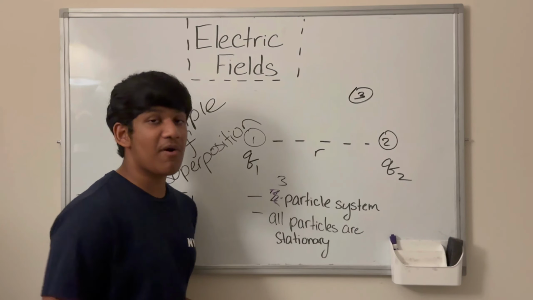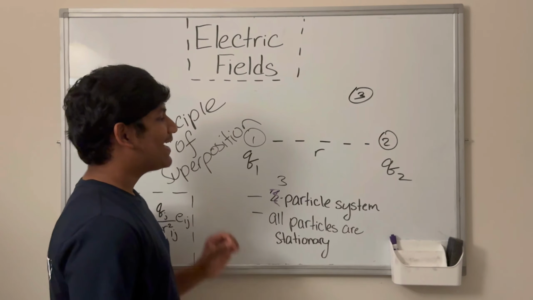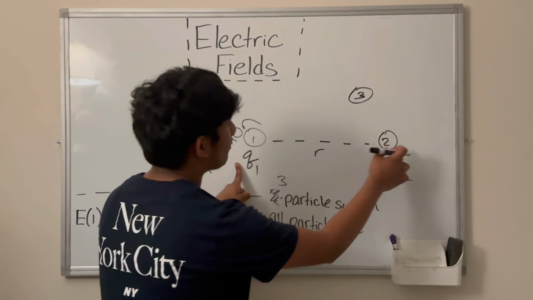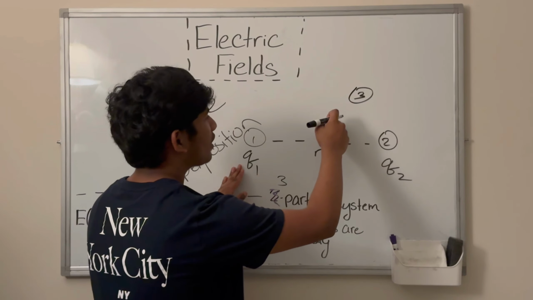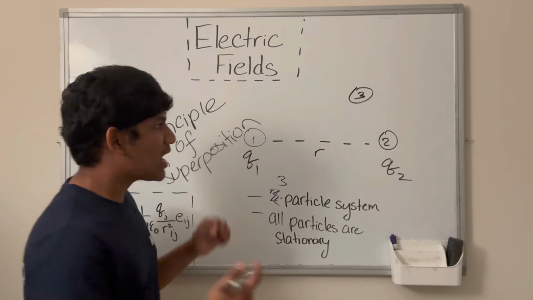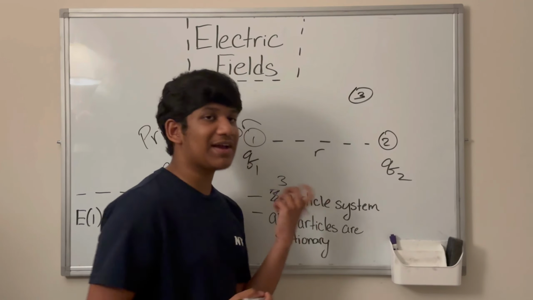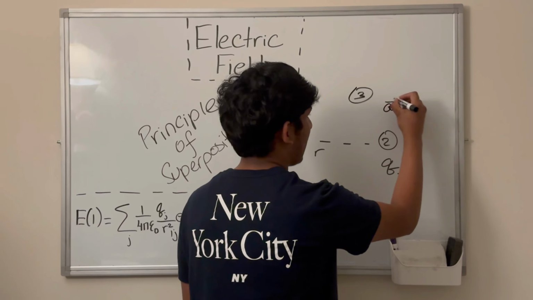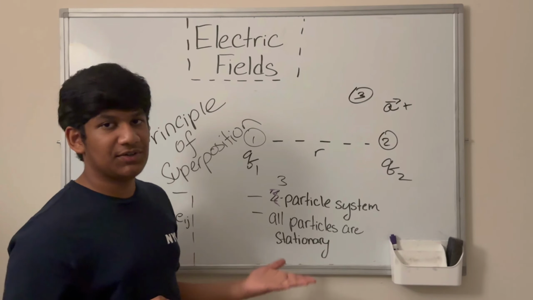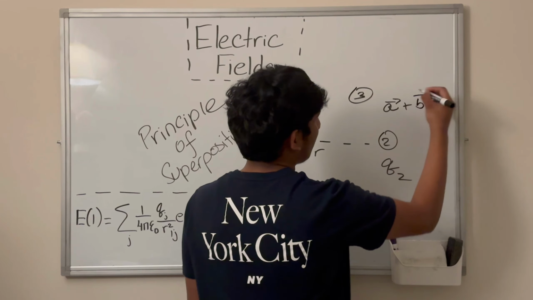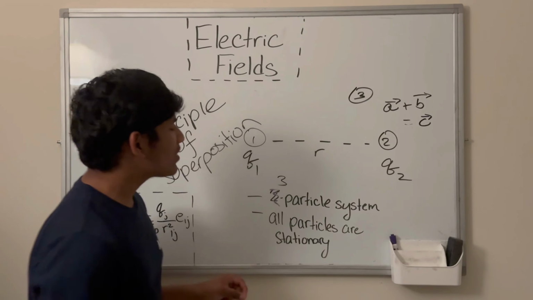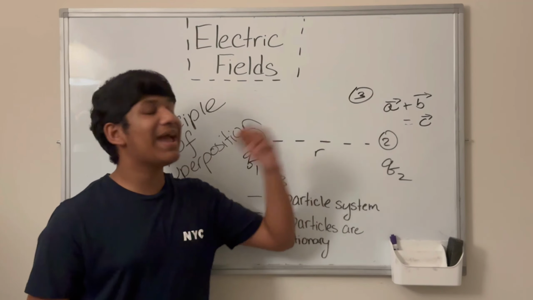Well, let's consider this 3-particle system. The principle of superposition tells us that the force on particle 1 is just the sum of the force on particle 1 because of particle 2 and the force on particle 1 because of particle 3. So if I calculate the force on particle 1 because of particle 3, I get a value. Now, in this case we have a vector, so I'll say A. And I calculate the force on particle 1 because of particle 2 and get a vector, say B. I can add these 2 vectors to get a vector C, and that C is the force on particle 1 because of particle 2 and particle 3.